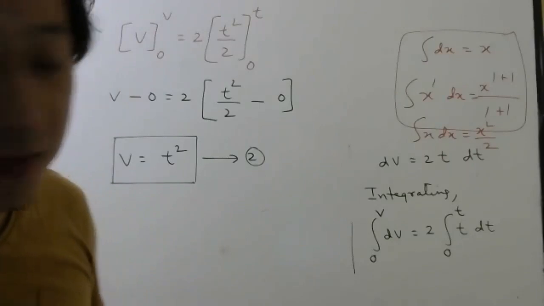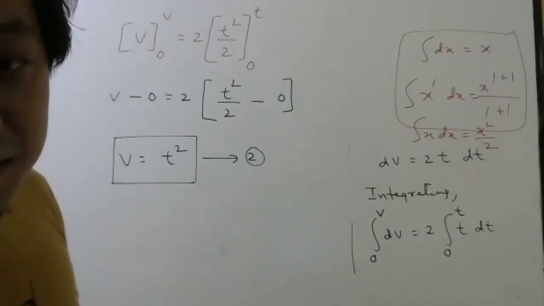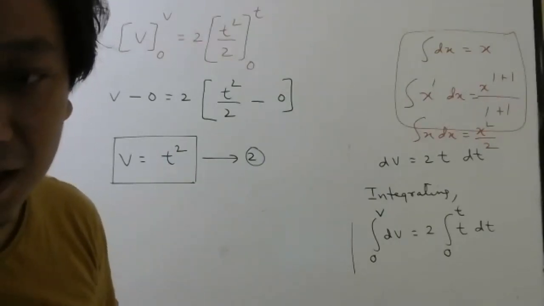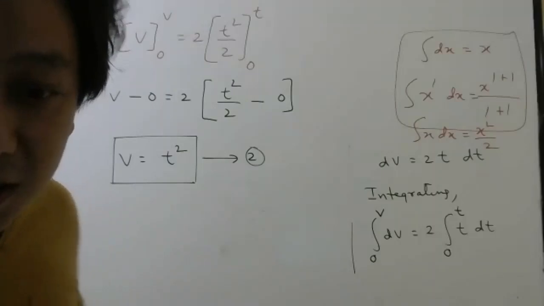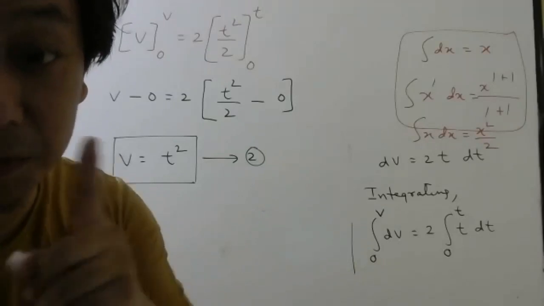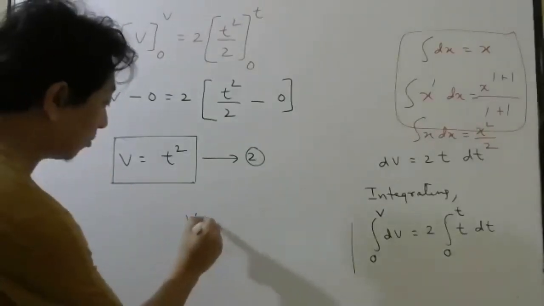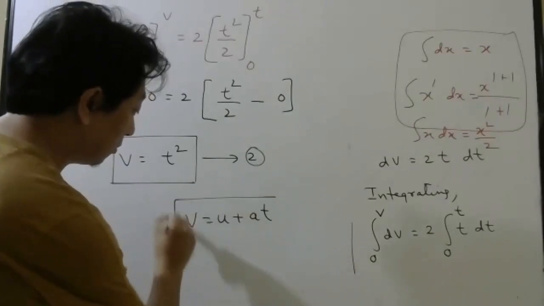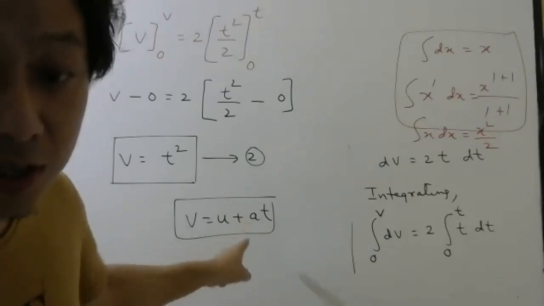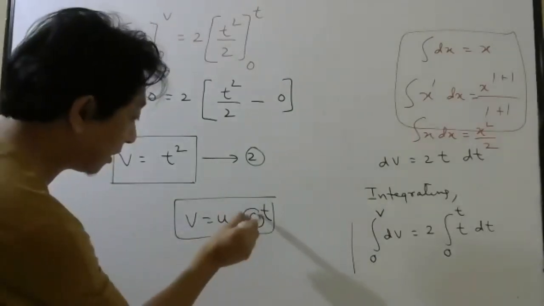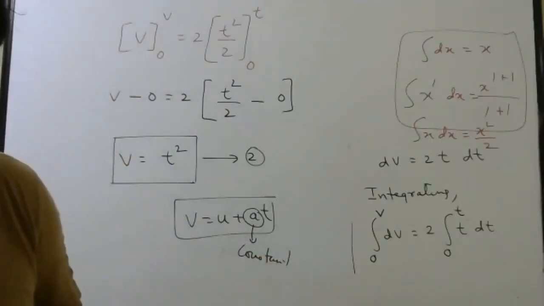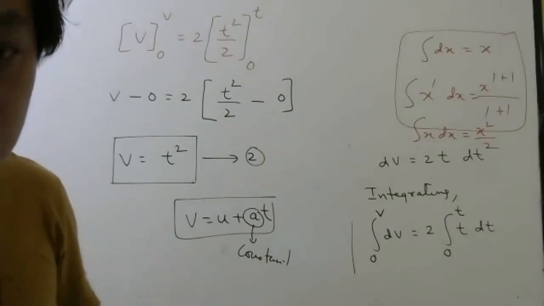So what will be the final velocity after 3 seconds? Can you tell me from here? After 3 seconds, if they ask you the final velocity, 9 meter per second. After 2 seconds, if they ask the final velocity, 4 meter per second. So easily you can now tell the final velocity. But students, you cannot use this formula to find final velocity. Why, sir, we cannot use? Because this is only used when acceleration is constant. Already, if you remember, while deriving also, I told you so many times.